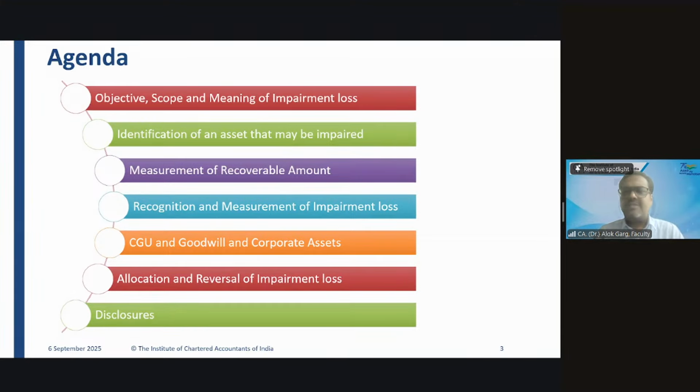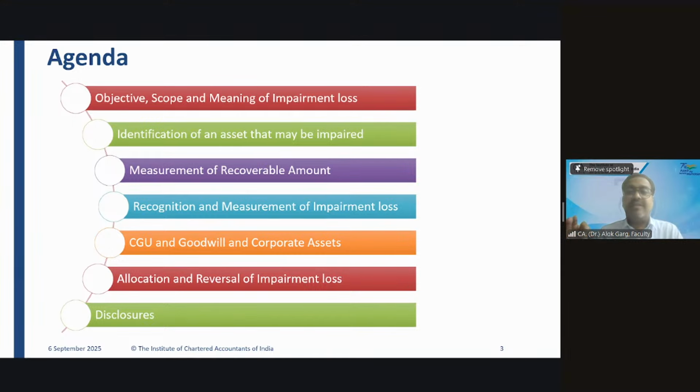Internal indicators are those arising within the organization. External indicators are those arising outside the organization. For example, a change in technology, a government announcement, a change in the legal and economic environment, a decrease in market capitalization, an increase in interest rate. These are the external indicators.